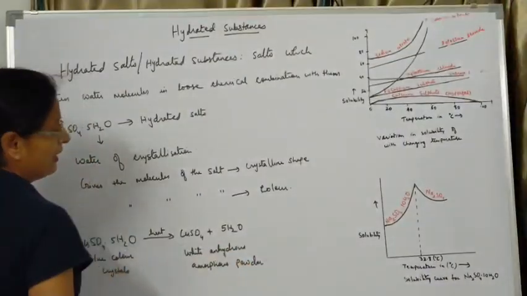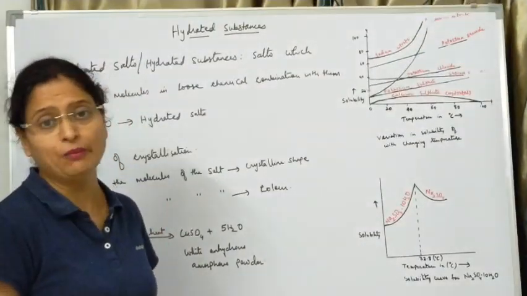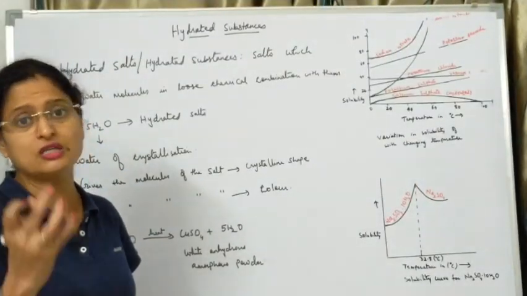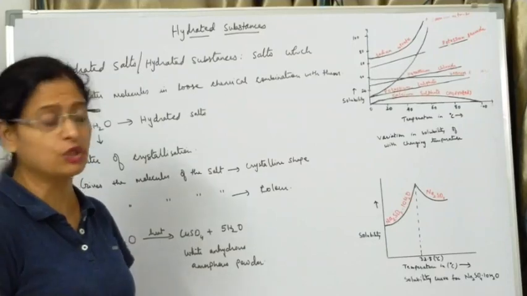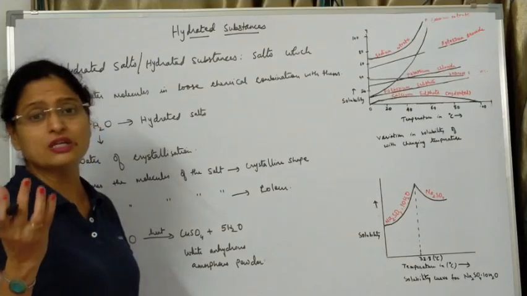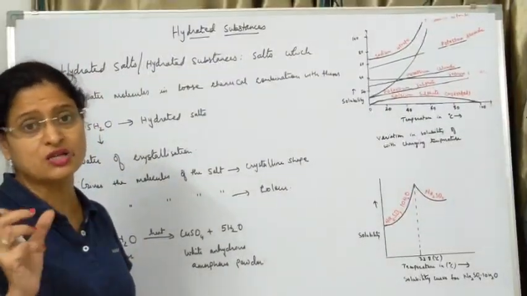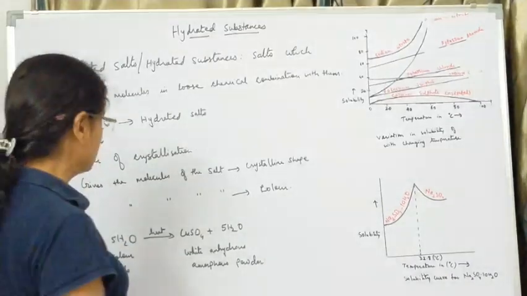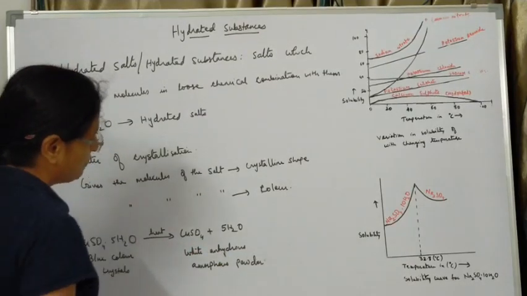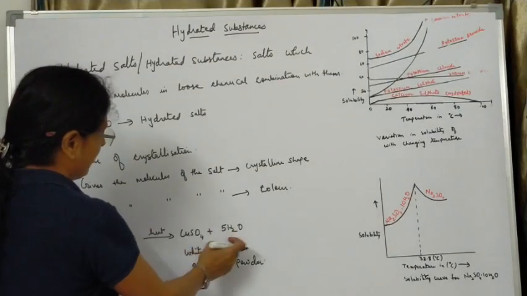So what do we mean by anhydrous? Anhydrous means the substance is not having any molecules of water, the salt which has lost its water of crystallization. Amorphous means what? Salts which are not having a proper crystal structure. When there is no crystal structure, no proper shape, that is called amorphous. So it crumbles down to form a white anhydrous amorphous powder, or you can say a residue.